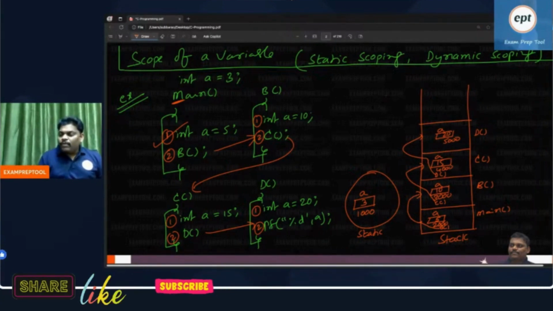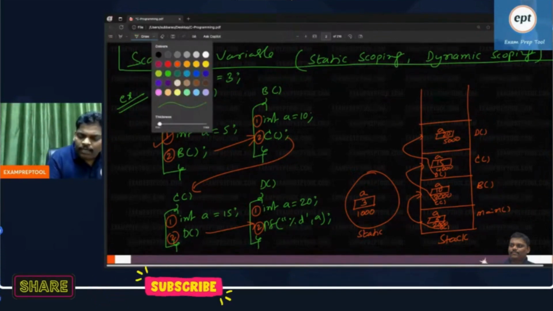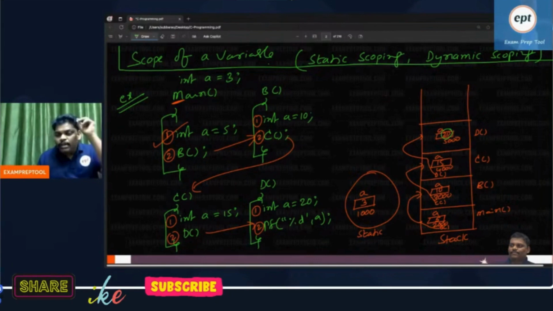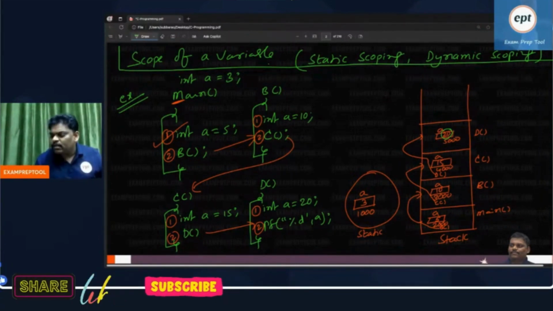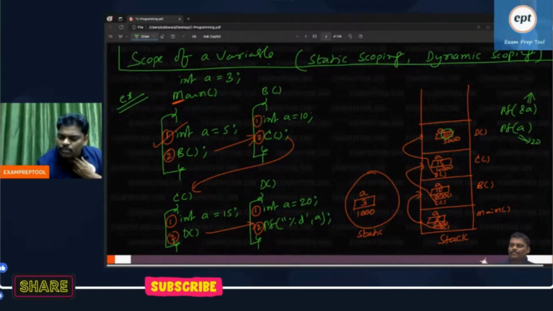Print A. Remember everyone, printing a variable means printing what is inside. Some people are asking, sir, how to print the address? You have to say printf ampersand A. If you say print ampersand A, the address will come, 5000 will print. If you want to print whatever is inside, print A. Print A means 20 will print. Print ampersand A means 5000 will print.